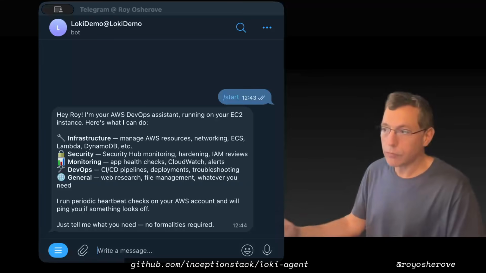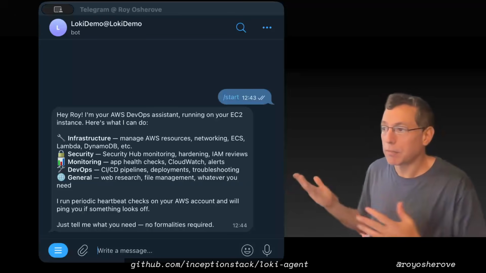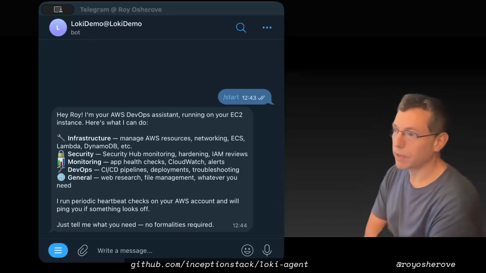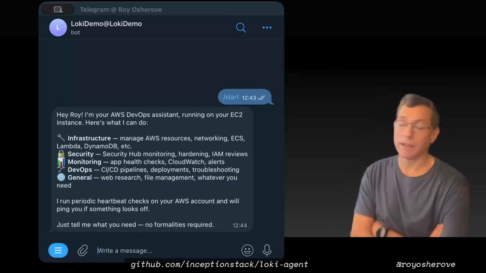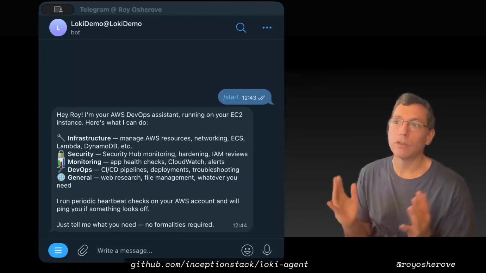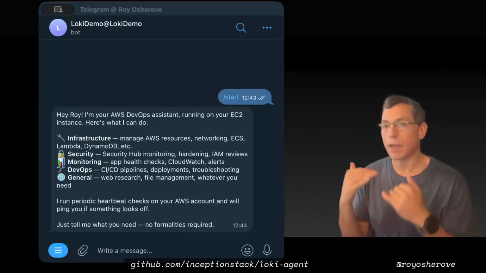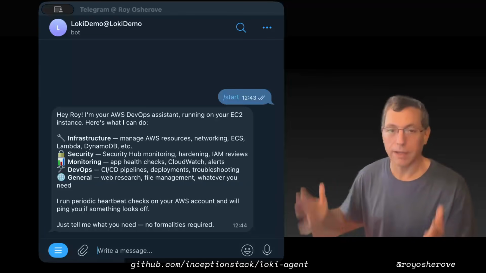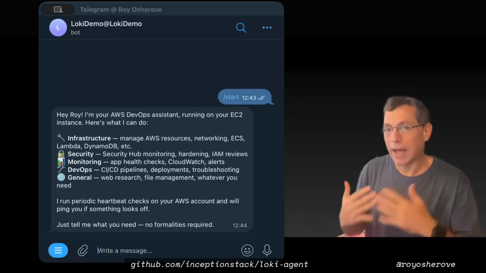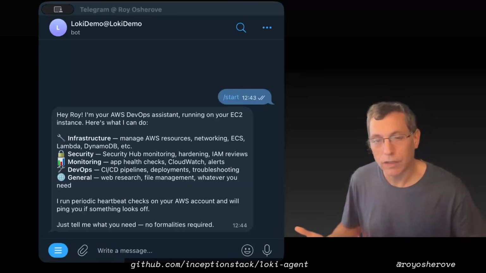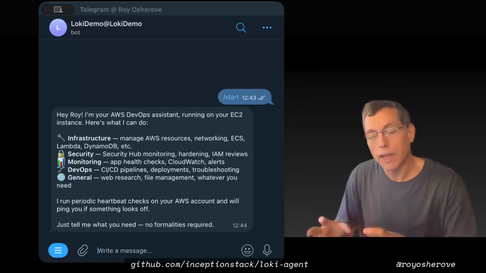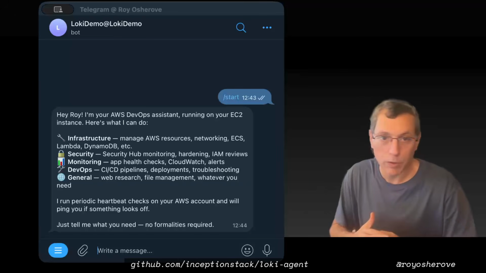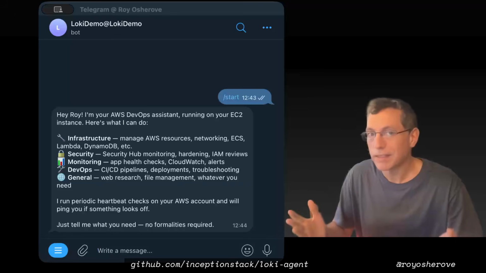What can I do? Well, you can see here that it can help me with a lot of stuff. Like it will look at my ops configs and it can build stuff for me. It can set up infrastructure. So it can do the entire loop from idea to coding the idea to actually deploying the entire idea in the AWS account. Not only that, I can use any AWS service that I want to because this loki-agent has full access to everything in my current AWS account. And it has basically admin access.